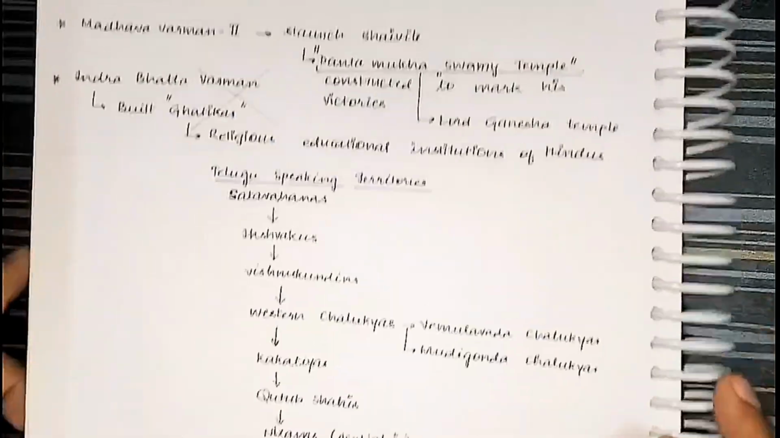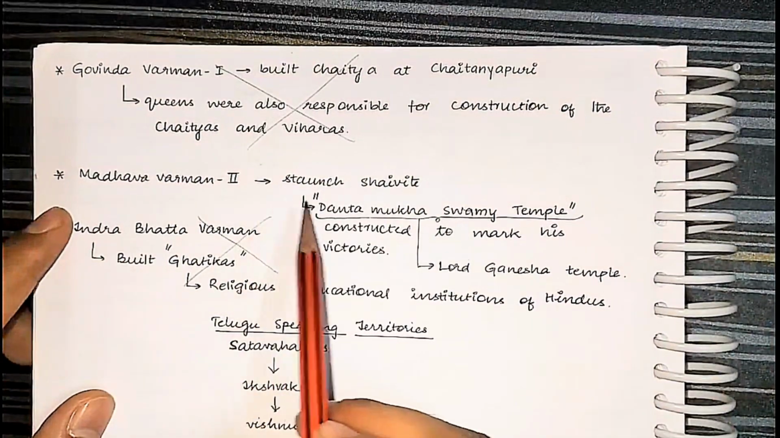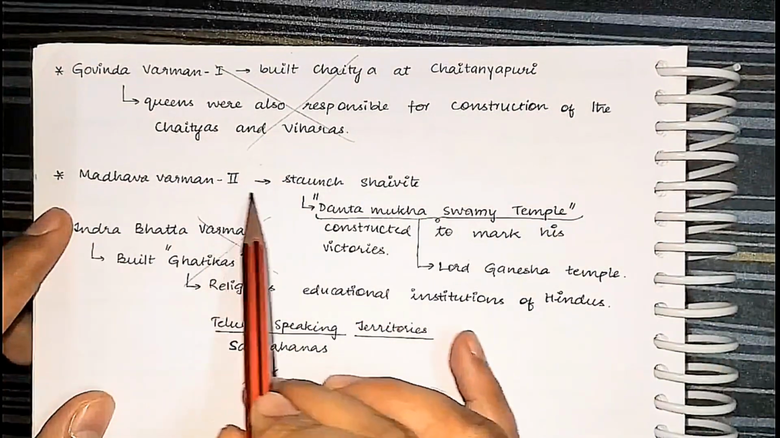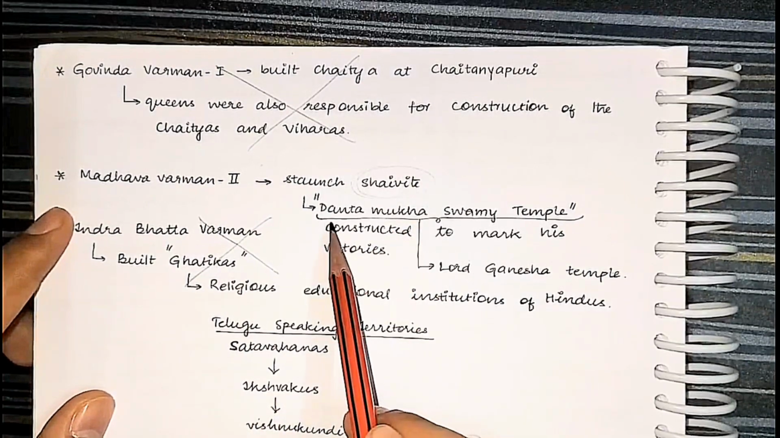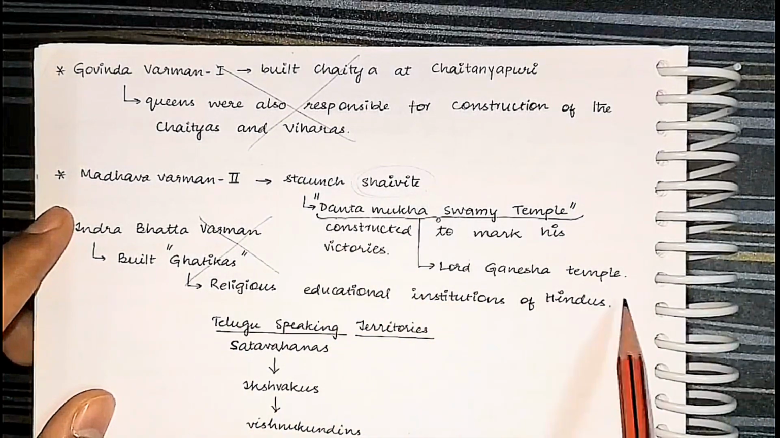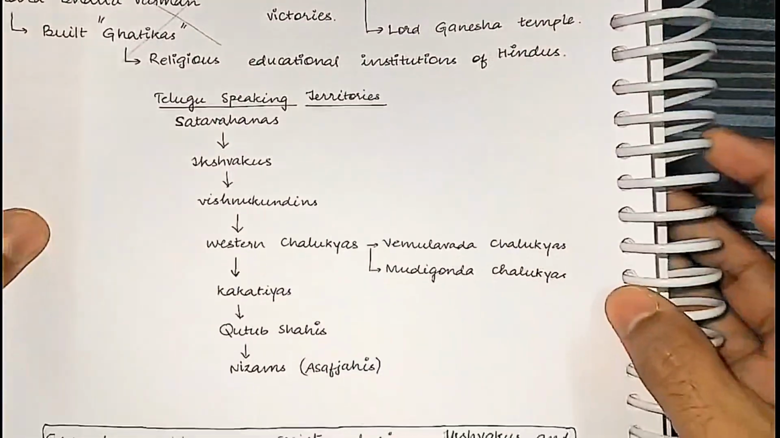Next, we will move to Madhava Varman. Just have this example with you, that Madhava Varman II was a staunch Shaivite. He constructed the Dantamukha Swami temple, the Lord Ganesha temple. That's it.